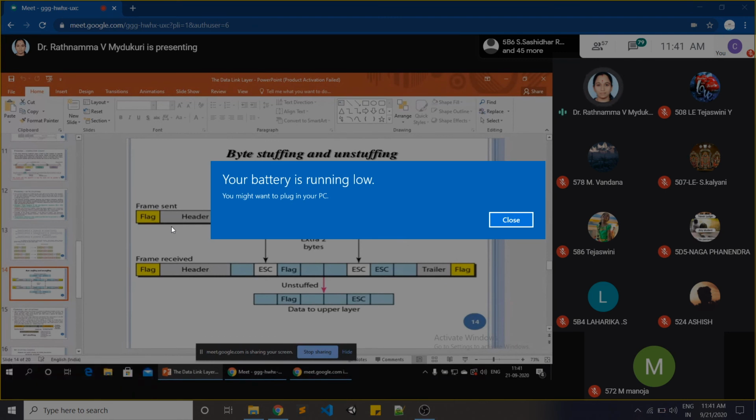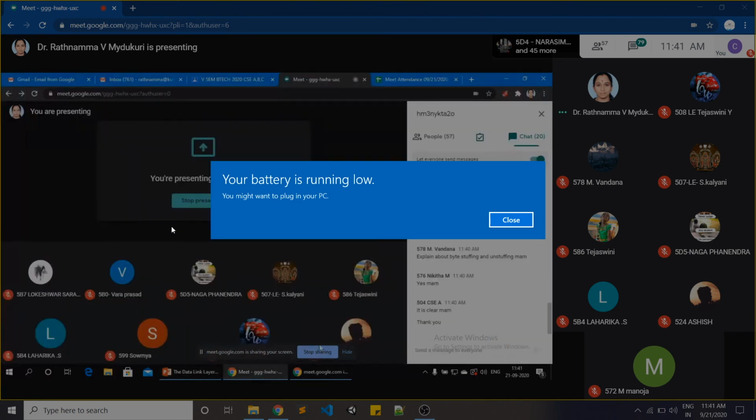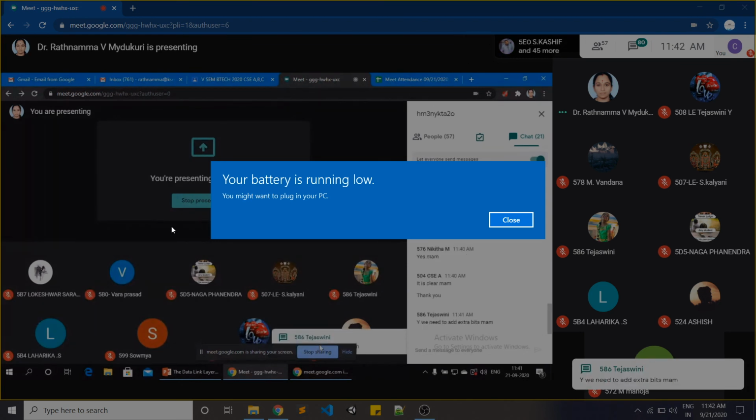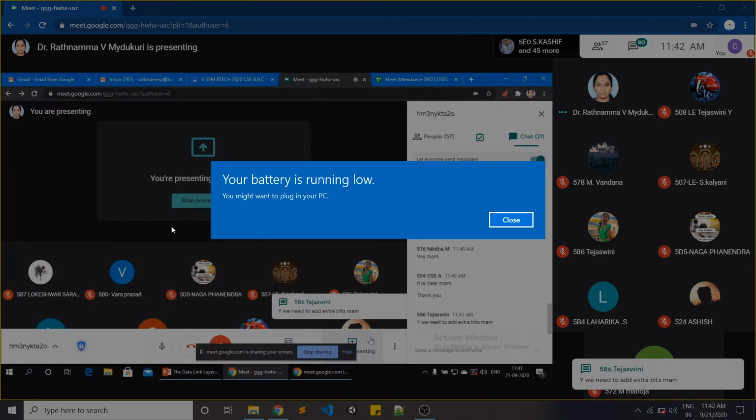So the process of adding extra bit is called as stuffing at sender side, and the process of removing extra bits at receiver side is called as unstuffing. Clear? Okay, somebody is asking why we need to add extra bits.